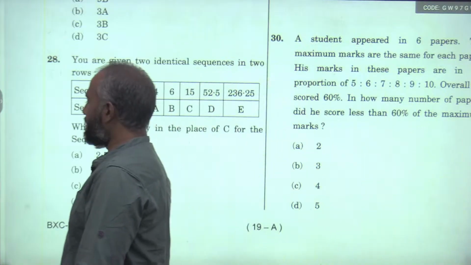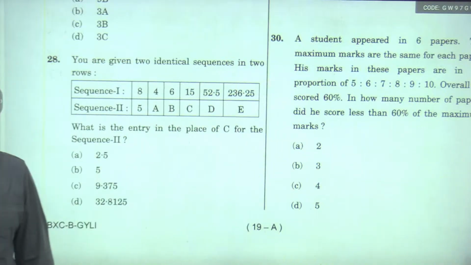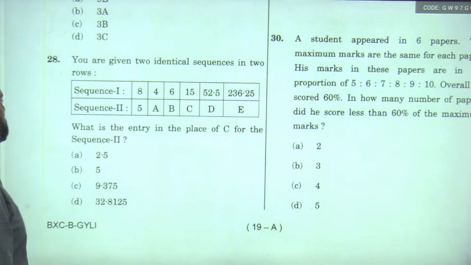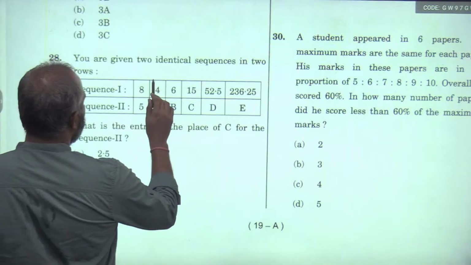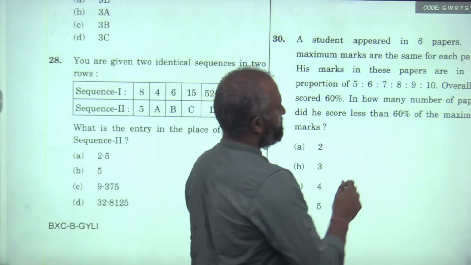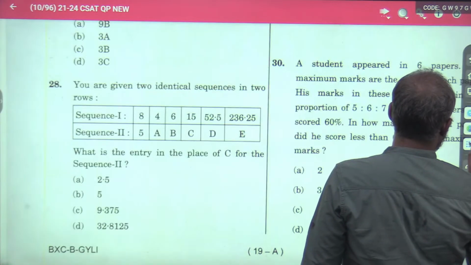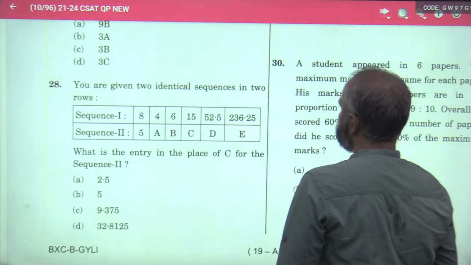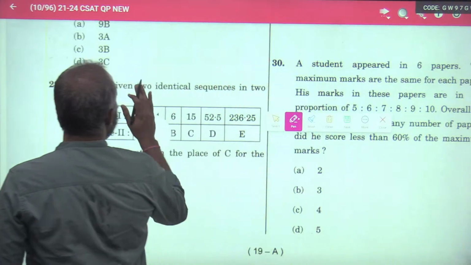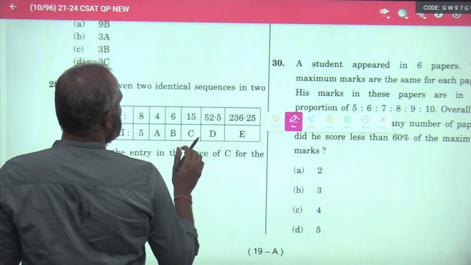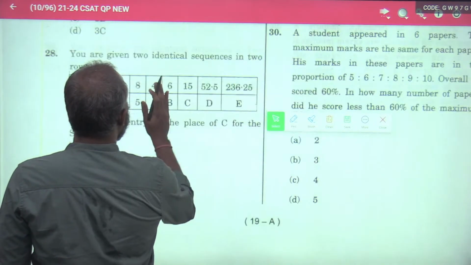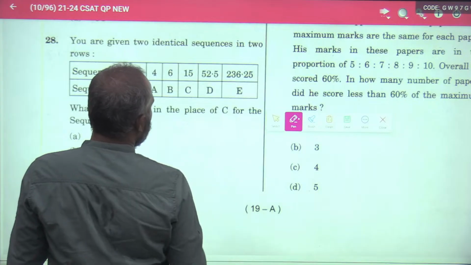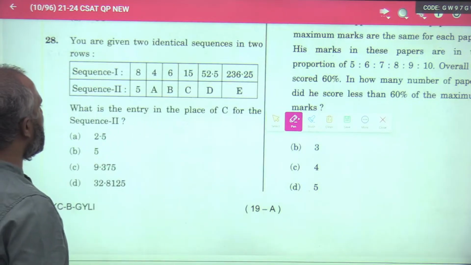You are given two identical sequences in two rows. Both the sequences have a common pattern.